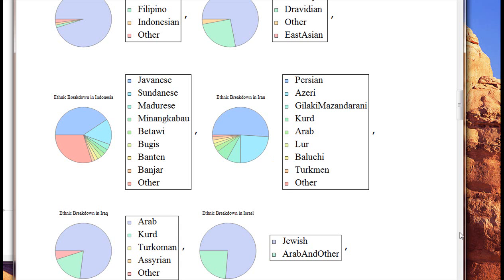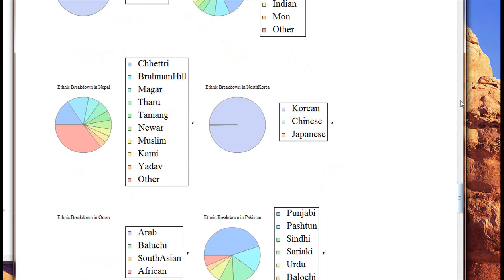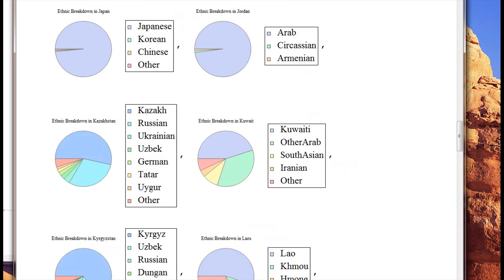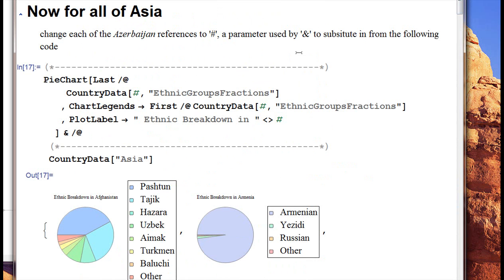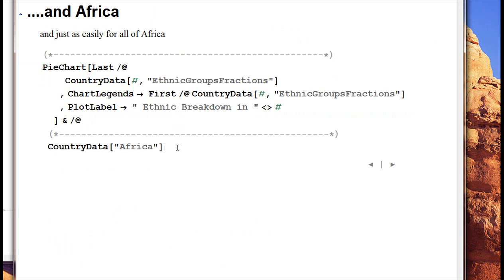So you can see there's a lot of pie charts here. This is what he was asking us to make, the boss. Change each of the Azerbaijan references to £, a parameter used by ampersand, to substitute in the following code. So it sort of takes all this, pounds it on each country of Asia. So you can see how convenient that is. And it's just as easy to do it for all of Africa.